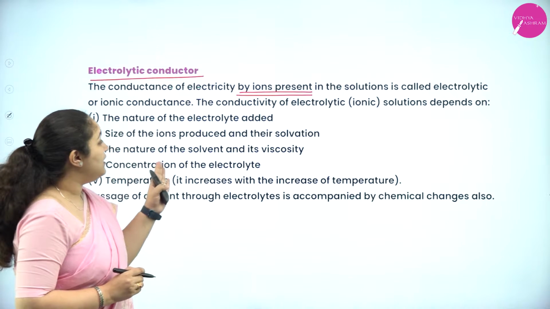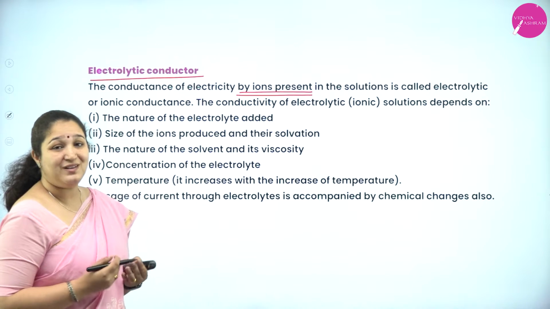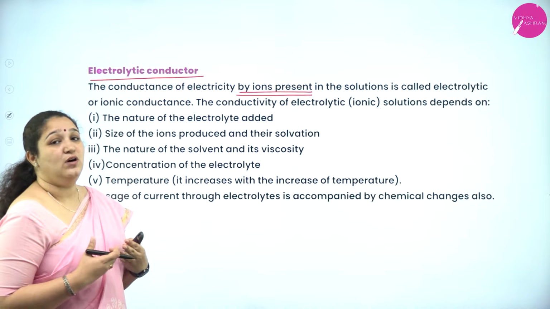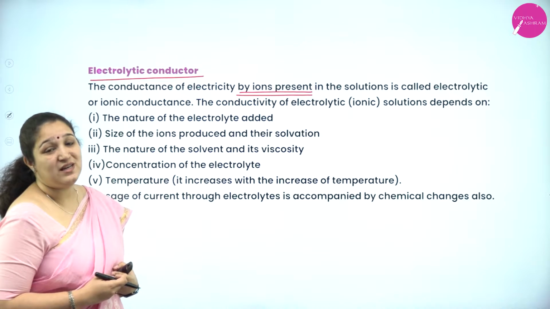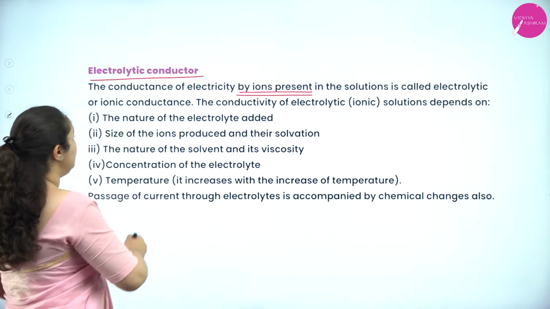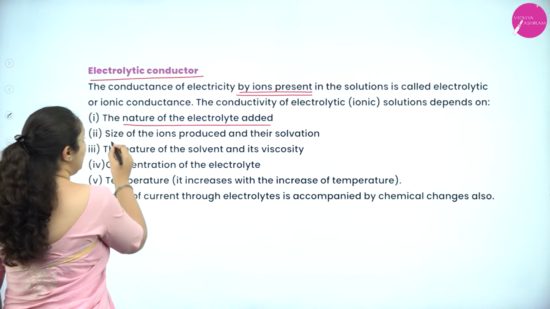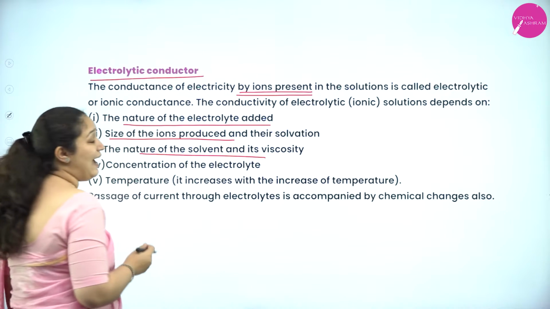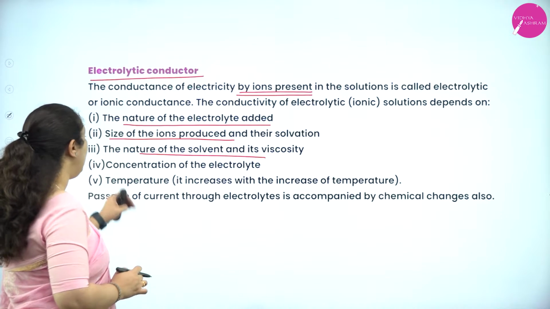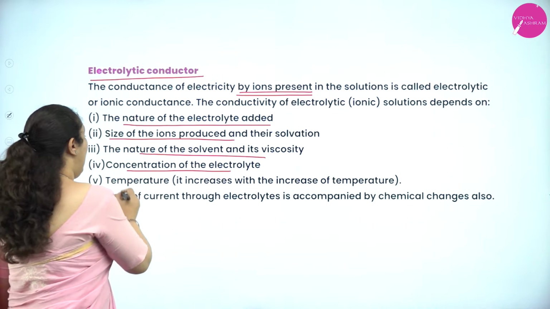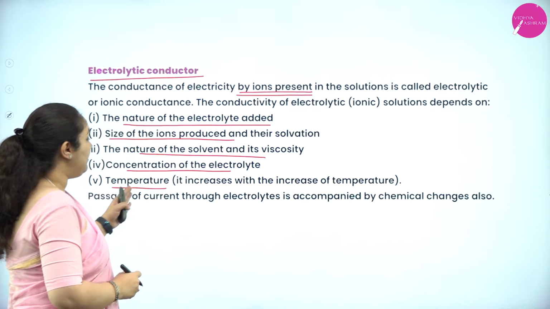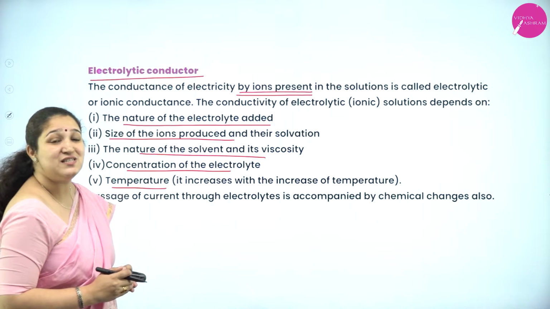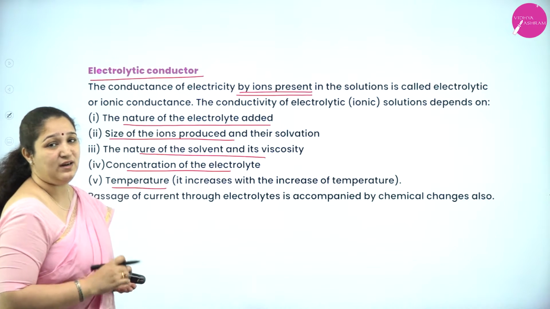The conductivity of an electrolytic solution depends on factors such as the nature of the electrolyte, size of the ions produced, the nature of the solvent and its viscosity, concentration of the electrolyte, as well as temperature. When temperature increases, the conductivity or the conductance also increases in electrolytic conductors.